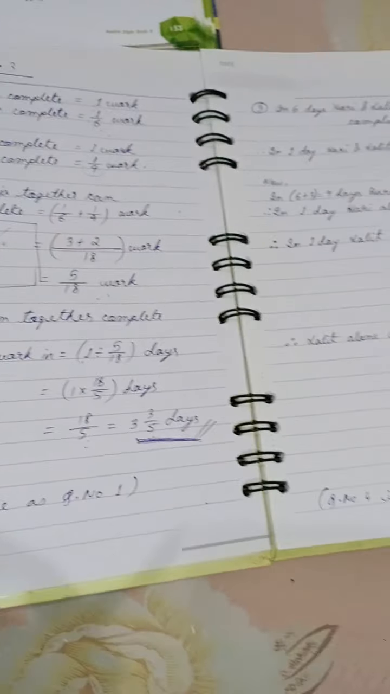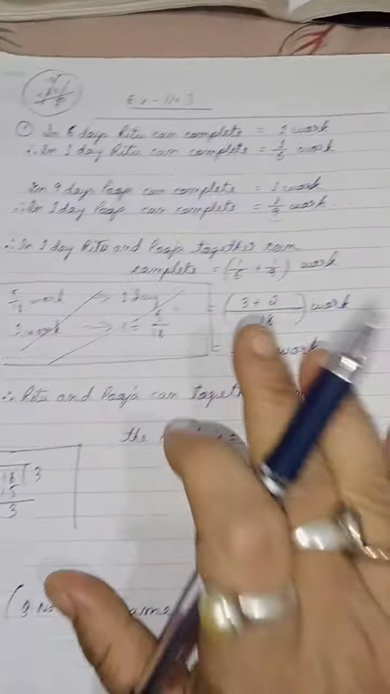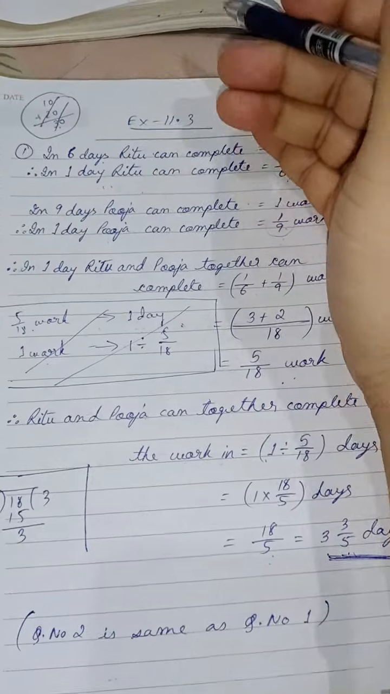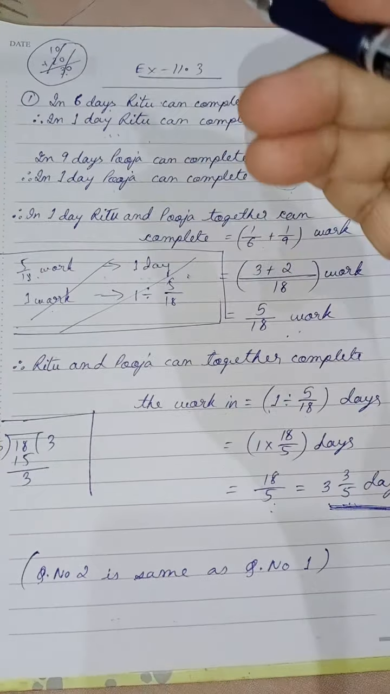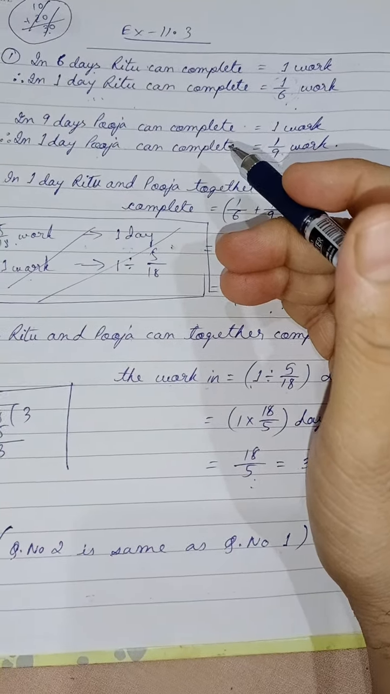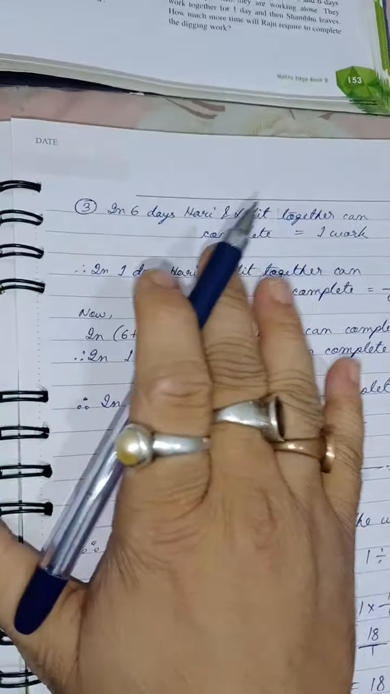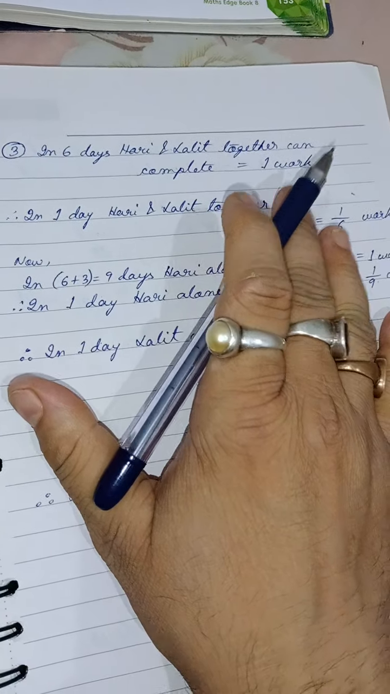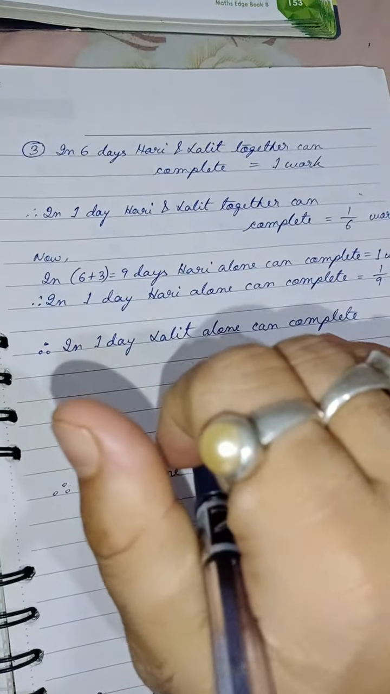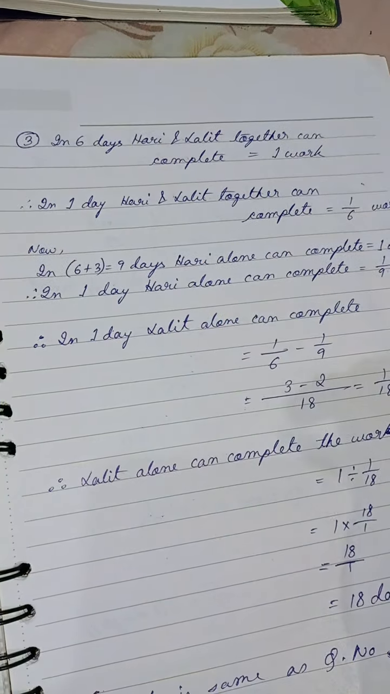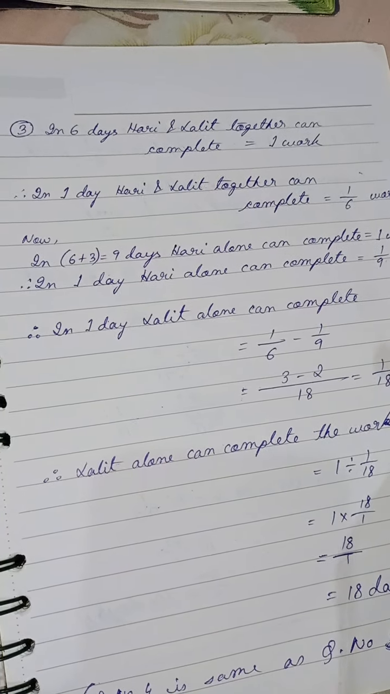Now question number 3 is the reverse of this. In the previous question, the individual capacity was given and you found out how much time they will take together. In this question, their combined work, how much they can do together, is given, and one of their individual work is given. You have to find out the individual capacity of the other one.